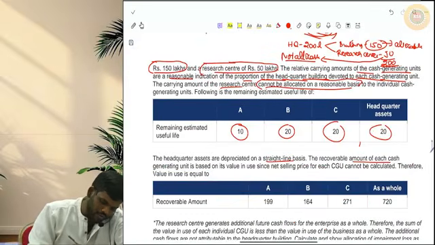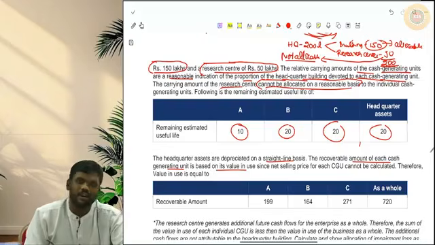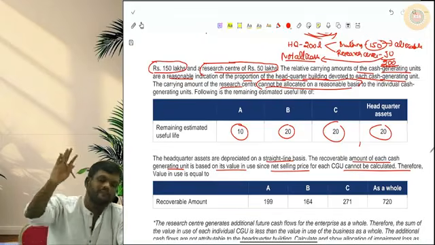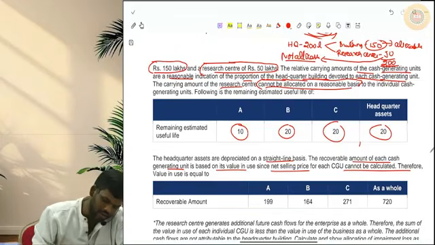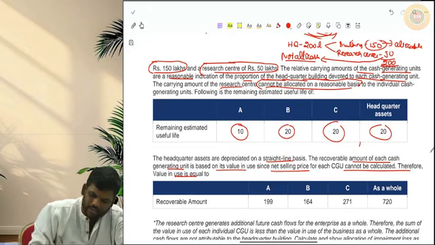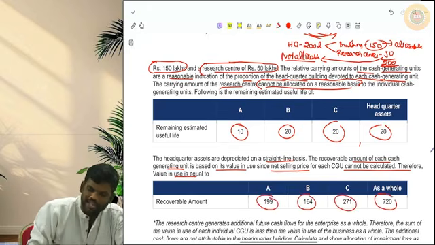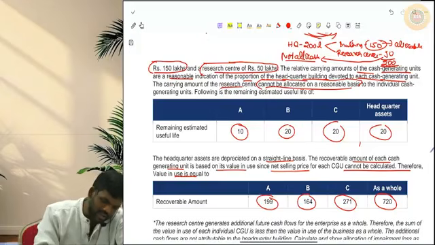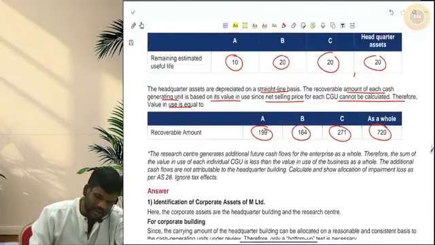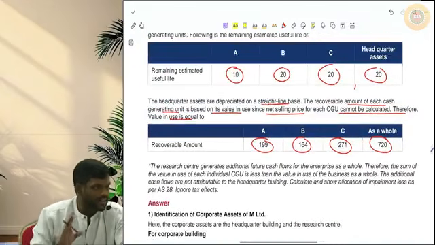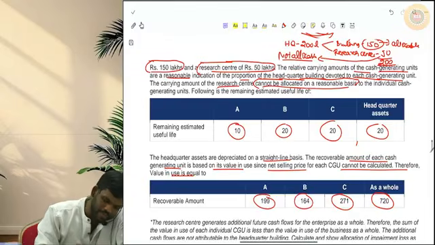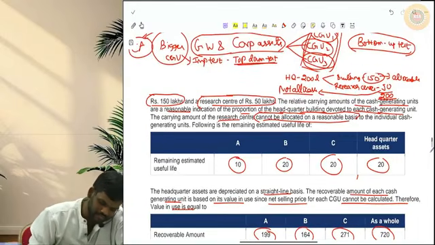The recoverable amount of each CGU is based on its value in use, since net selling price cannot be calculated. If net selling price cannot be calculated, value in use itself will be taken as recoverable amount. Therefore, value in use is A 199, B 164, C 271. For the company as a whole, it is 720. Now we have to calculate the impairment loss and show how to allocate that. Okay, let's do this.